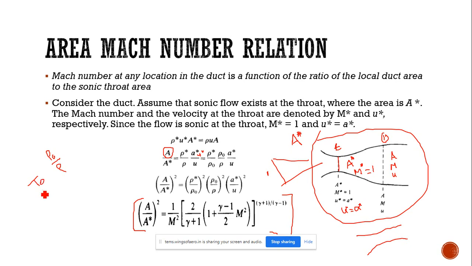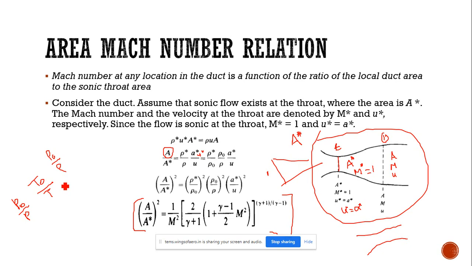Anyone know what is the ratio of stagnation temperature to static temperature? See, three formulas. I have already told you these formulas, I think. P naught by P also.